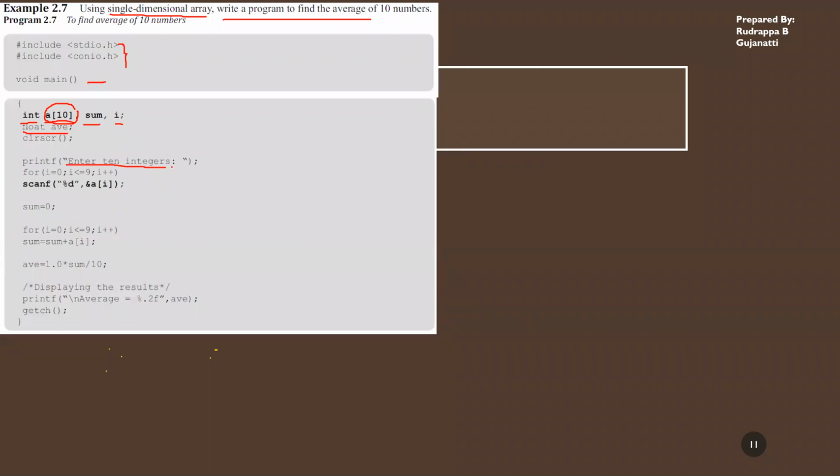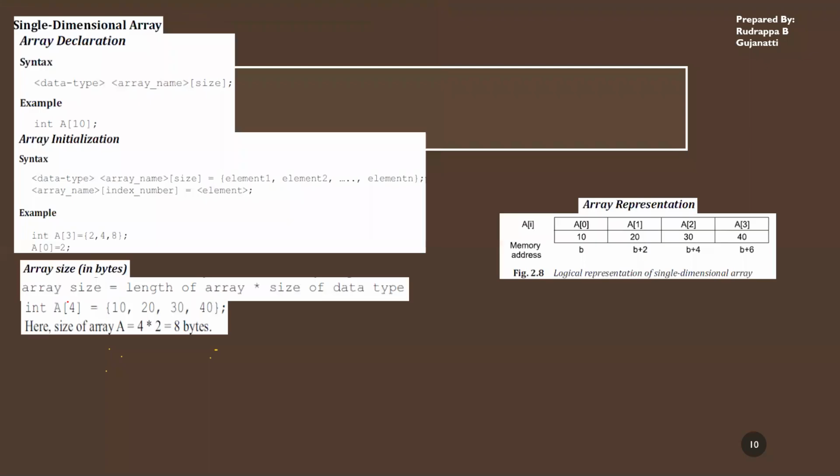Then you're seeking 10 integers from the user. In order to do that, you can use the for loop. So for I is equal to 0, as we saw in the previous case, what is the index of this one? This starts with 0 and ends with 3, since it is an array of size 4.